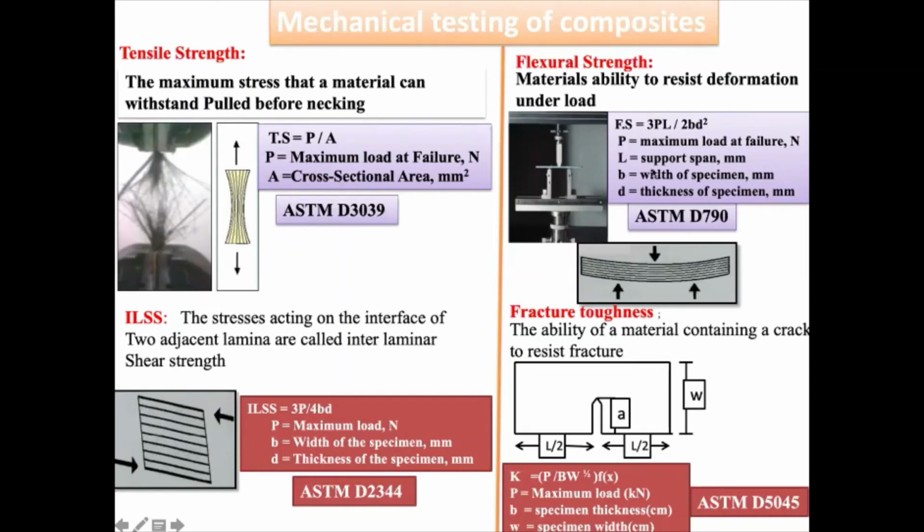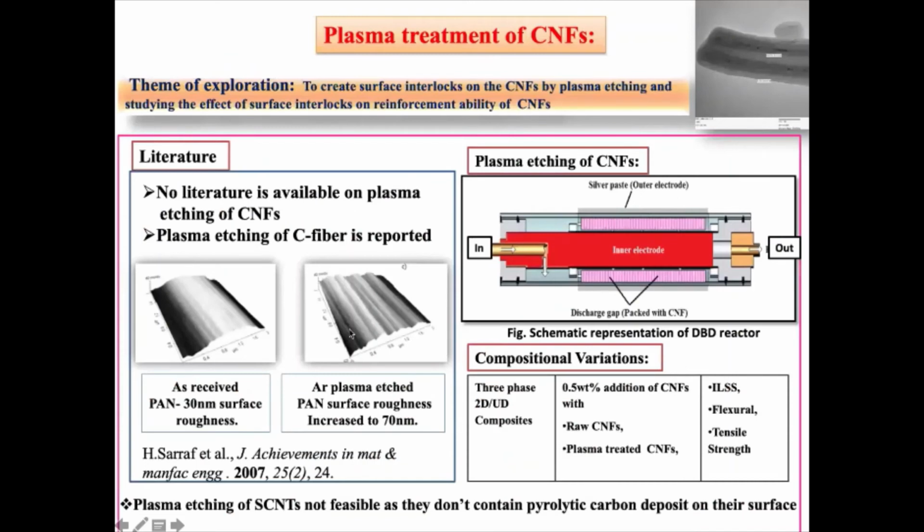But for flexural strength, there is already a crack present on the material, and you see how the material withstands the deformation. This is how you can also do the fracture toughness, the ability of a material containing a crack, and this is a 3-point bending. You are bending it, and you have several layers. The layers can also skid one over the other. This is how ILSS is done. These are the routine things which you need to do to satisfy.